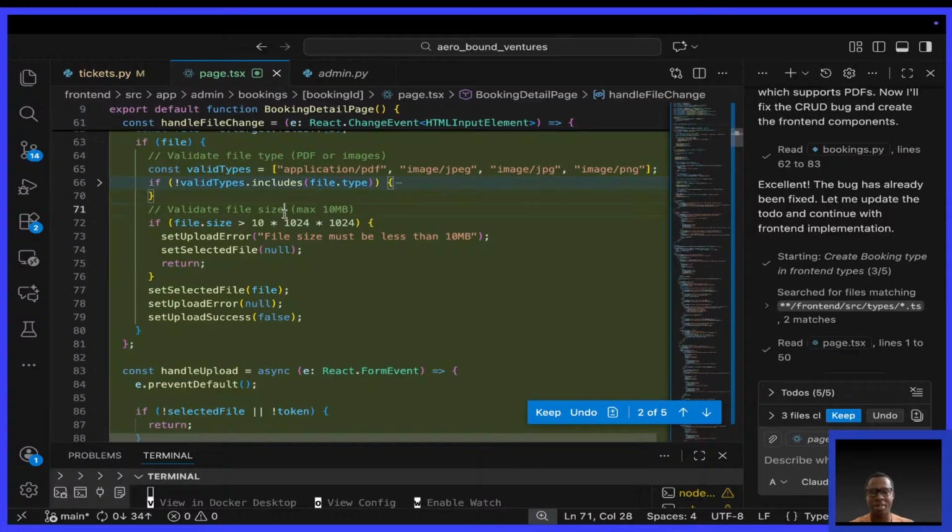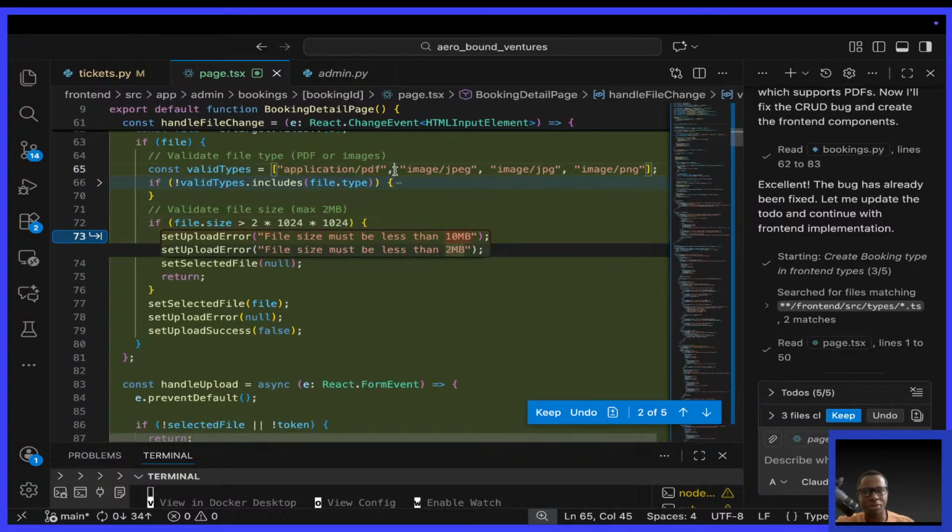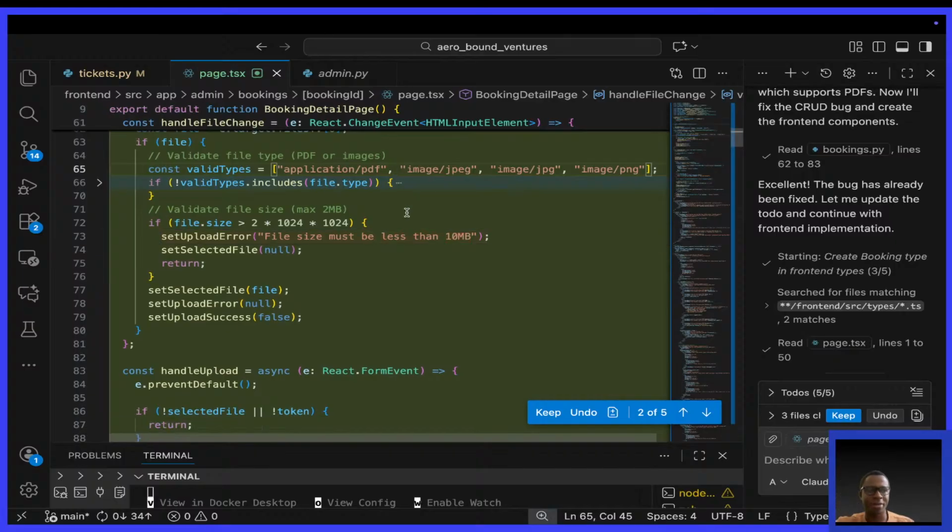Next, it's generating validating the file size to 10 MB, but I feel like 10 MB is a lot. I want to say validate maximum. What do you think it should be? Is 2 MB fair for a ticket? Okay, 2 MB to be fair. I will leave it at 2 MB. In case there's a need to change, and people who will be testing say we need more, I'll change it. For now, I'll keep it at 2 MB. That's why it's good to do a code review always.